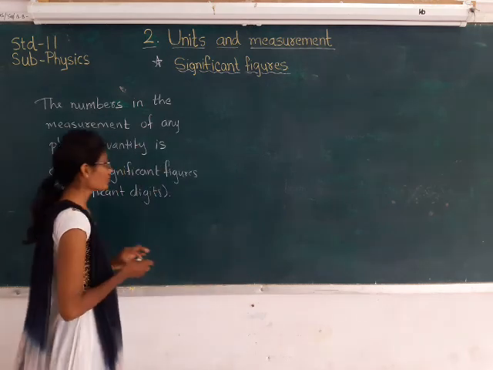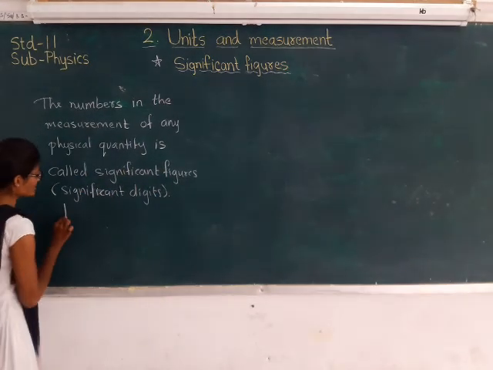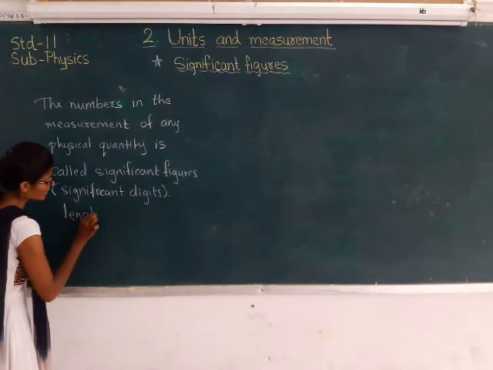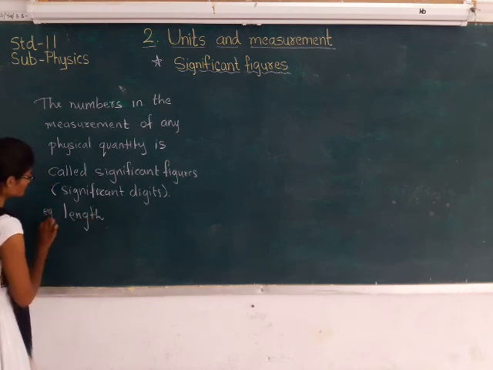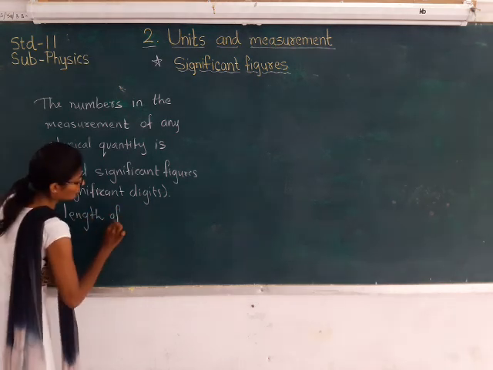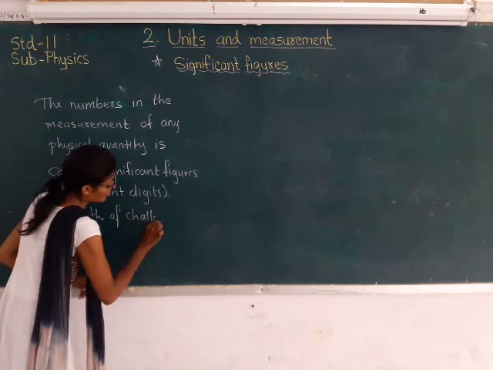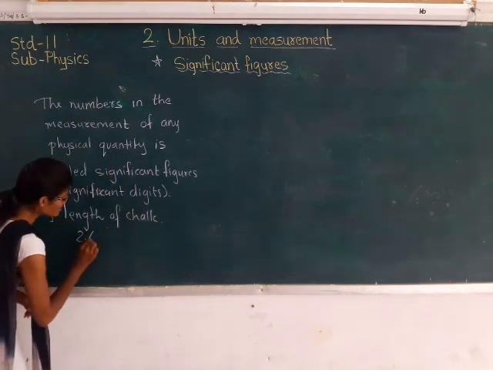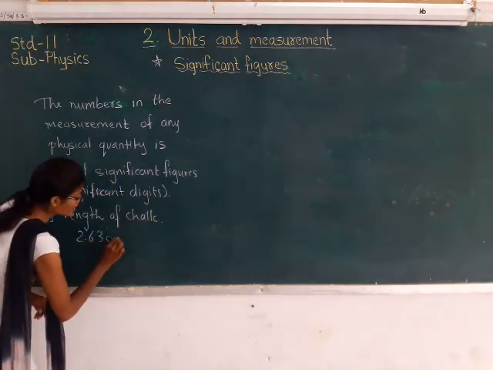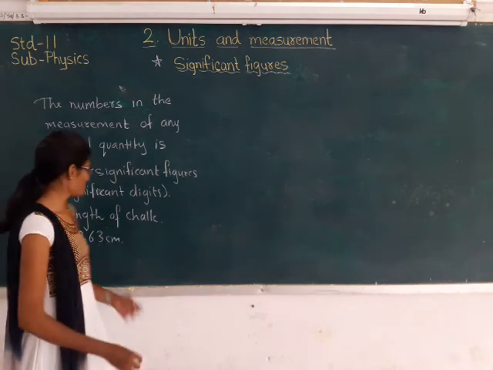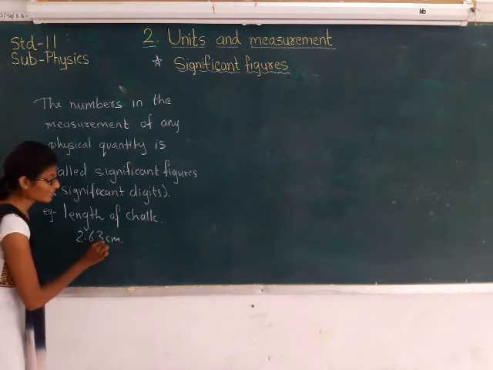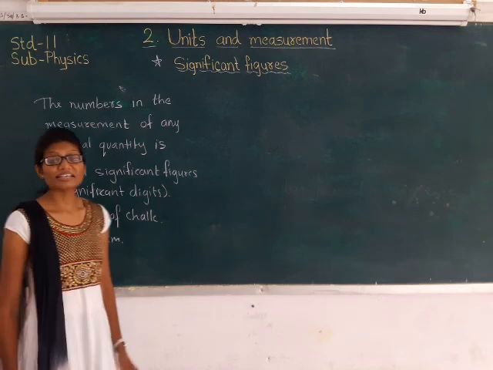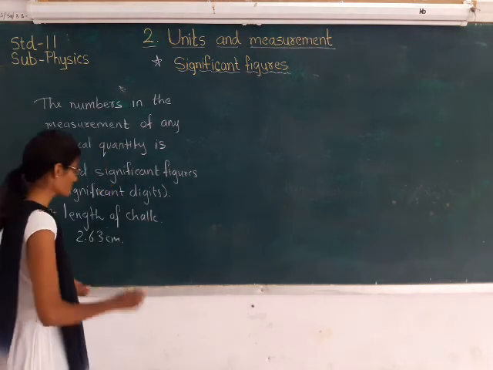As for example, I have already taken the length of the chalk. If I say it is 2.63 centimeter, these 2, 6 and 3 are called significant figures.